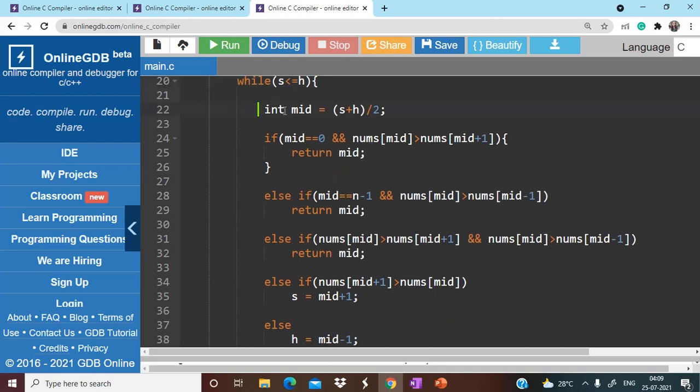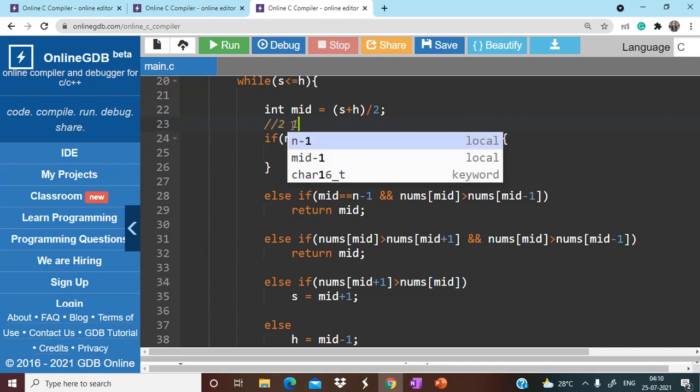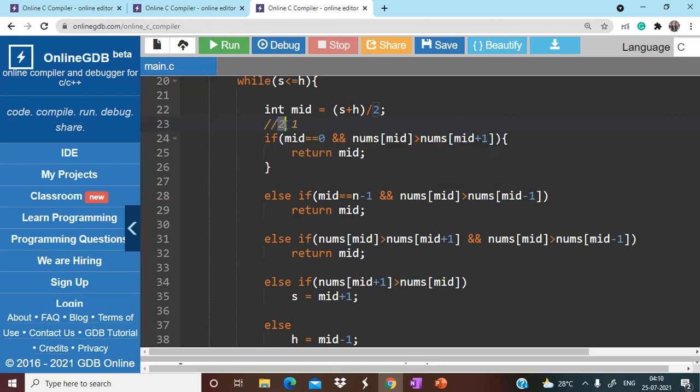You have to calculate the index of the middle element. First of all, we are checking for the middle element itself. There can be a scenario where the middle element is at index 0, so you know that there will be only one neighbor. Let's suppose like this, 2 1. If you are getting this 2 as the middle element, for 2 to be a peak element there is only one neighbor. So we are doing just one comparison, that if nums of mid is greater than nums of mid plus 1, you simply return the index of mid.